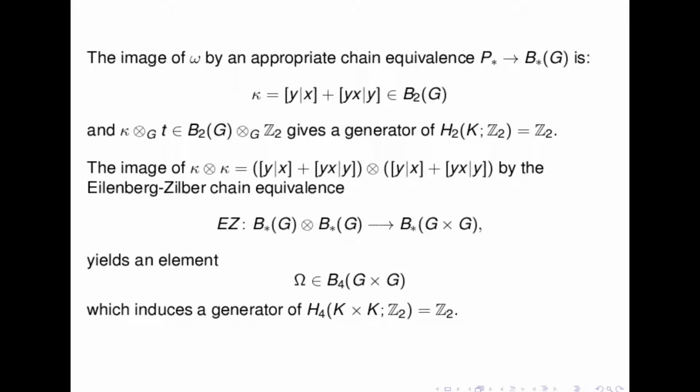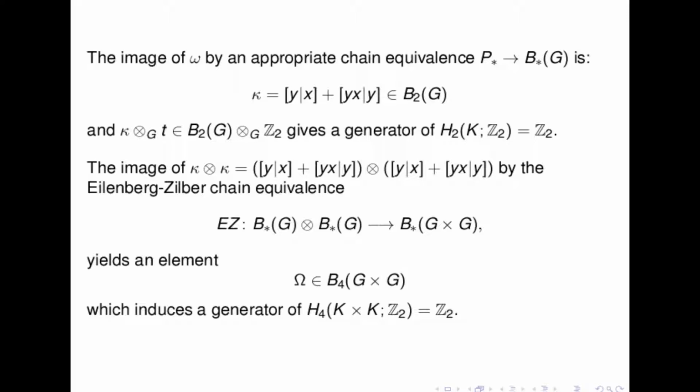Okay, now what does the Eilenberg-Zilber map do? If you have an element here in the bar resolution, you will include it in the first component. An element here will be included in the second component. But you will do also all the shuffles of the components.